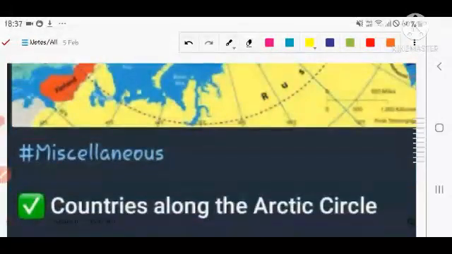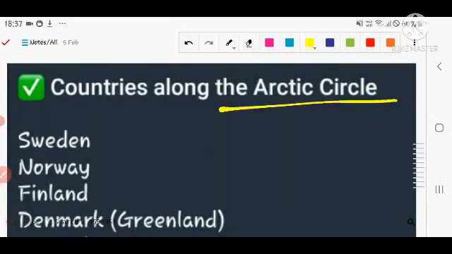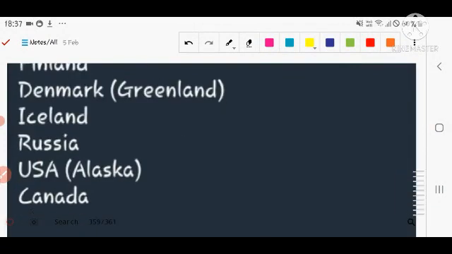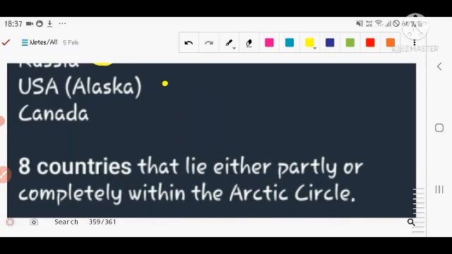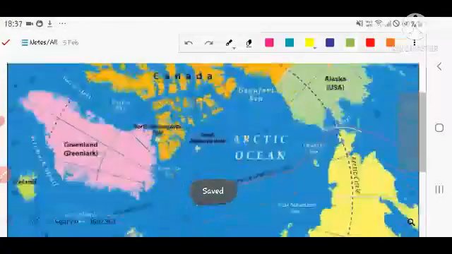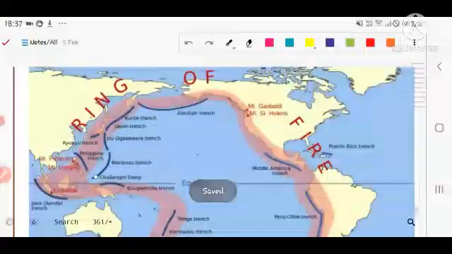Okay, these are the countries that have a border with the Arctic Circle. That can be an important question. For example, Arctic Circle: Sweden, Norway, Finland, Denmark through Greenland, Iceland, Russia, USA, and Canada. So these are the 8 countries that border the Arctic Circle. You can see the image also here.